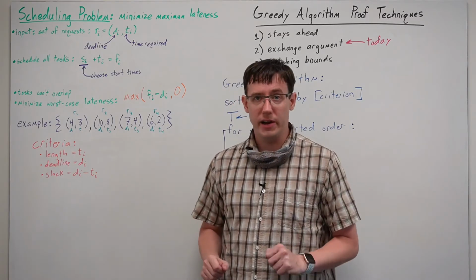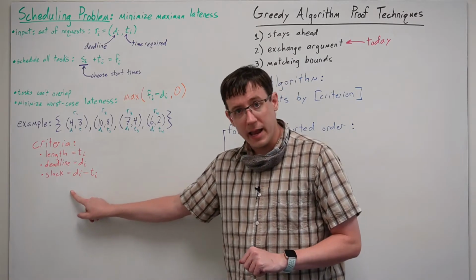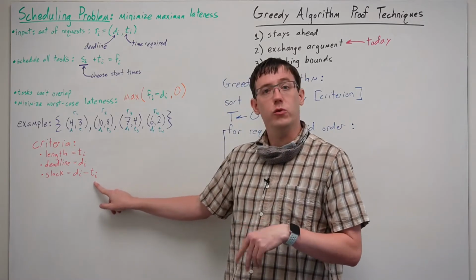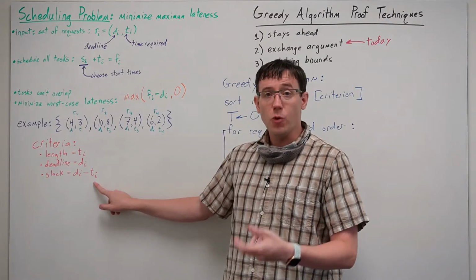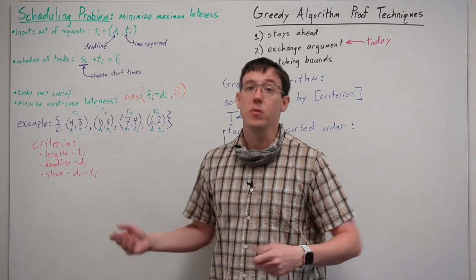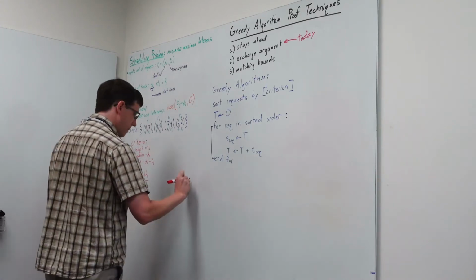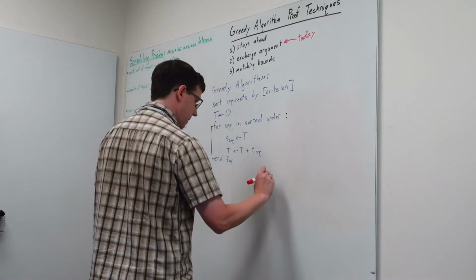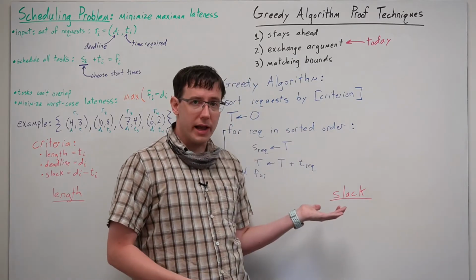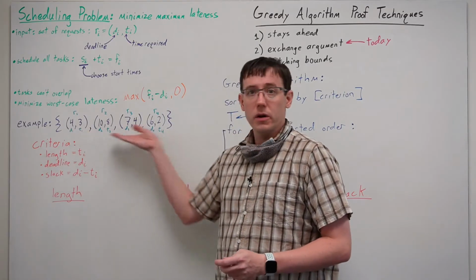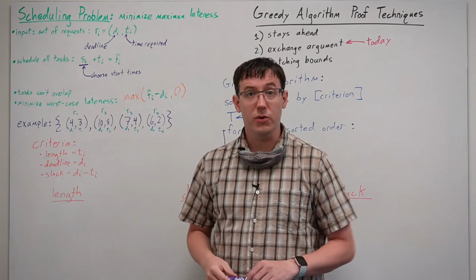And the third criterion is considering when is the task due and how long before that deadline do we have to start in order to get it done, and then sorting by that slack time for each of the requests. So let's think about what would happen if we ran our greedy algorithm on our example set of requests using each of these possible criteria.